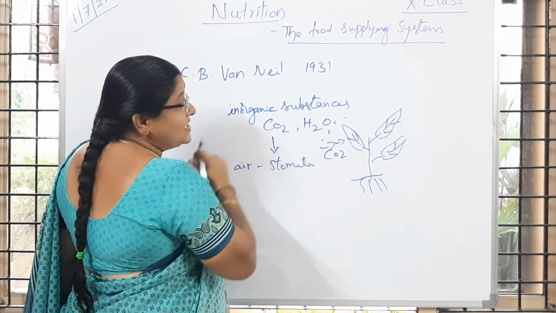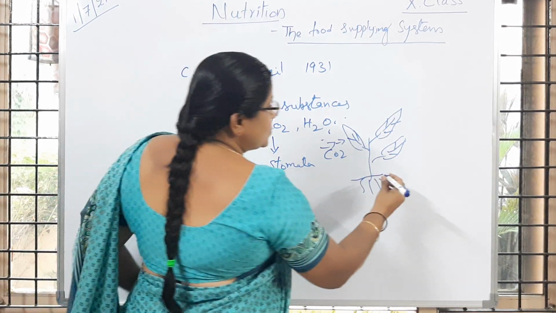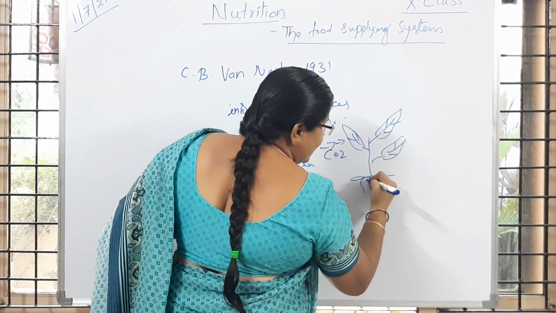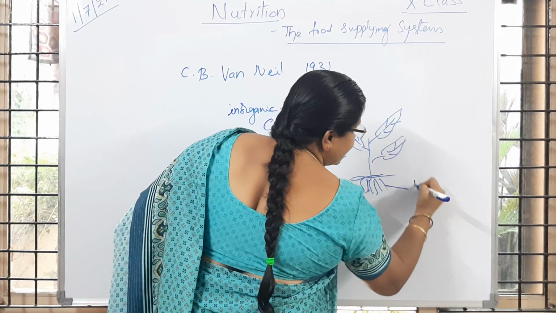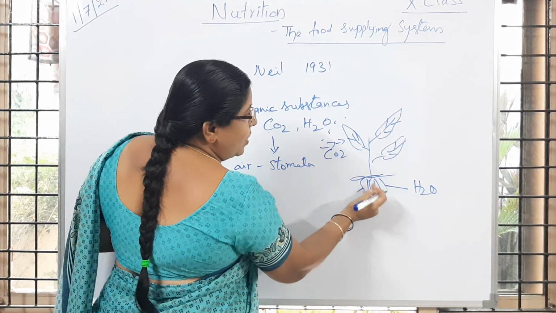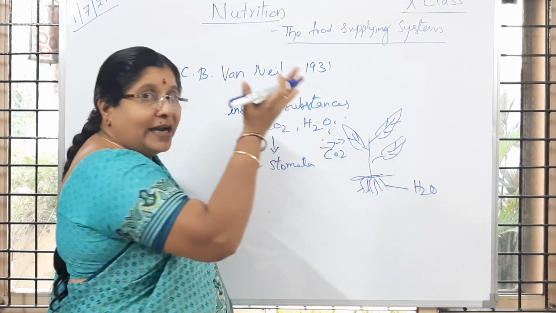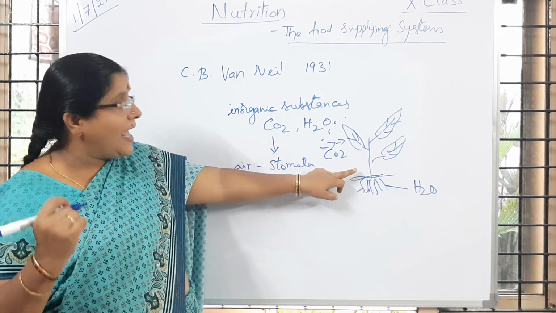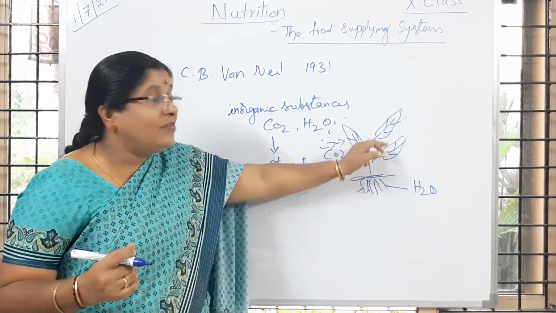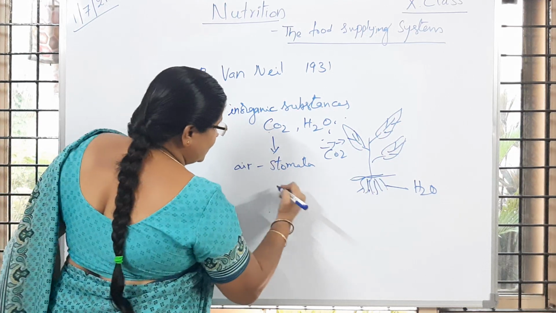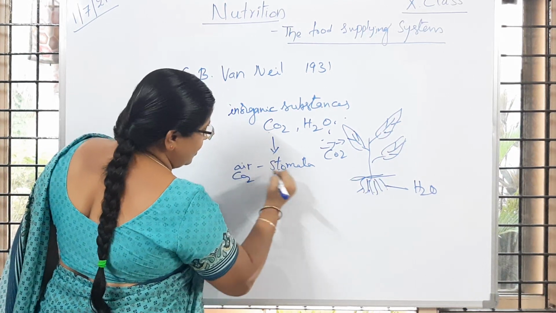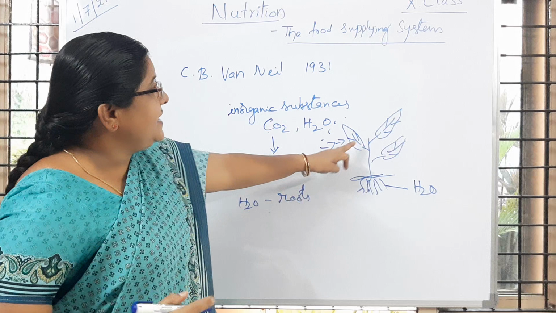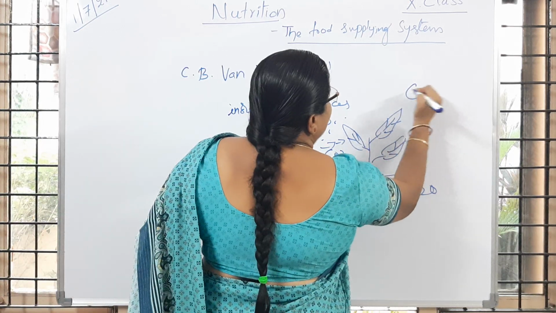Then water. How is this water made available to the plants? We are supplying water to the plant. From the soil, the roots which are present are going to take water. Okay children, the water is transported in the upward direction through a tissue. What is the tissue? Do you remember, children? Xylem tissue helps in transporting water in the upward direction in the plants. So carbon dioxide, and water through roots, enter into the plant, in the presence of sunlight.